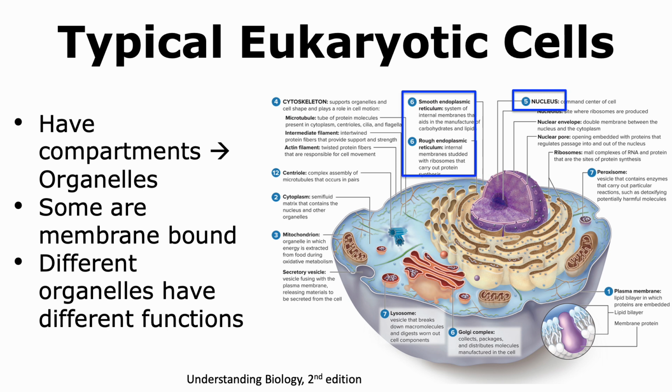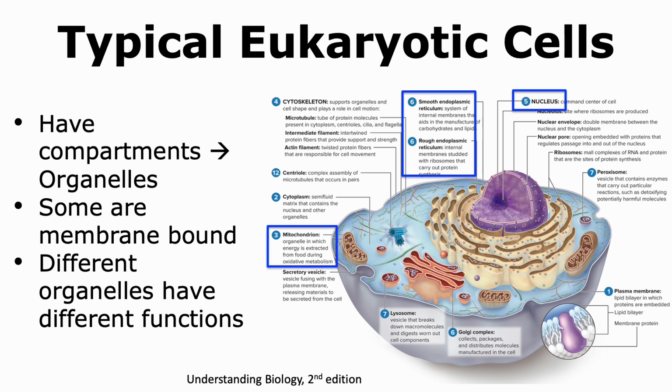The endoplasmic reticulum is also a membrane-bound organelle and comes in 2 flavors. The rough endoplasmic reticulum is a site where ribosomes can attach from the cytoplasm, and the ribosomes then translate proteins within the rough endoplasmic reticulum. The smooth endoplasmic reticulum is the site where lipids and other types of molecules are produced. It is also an area where calcium ions are stored in the cell.